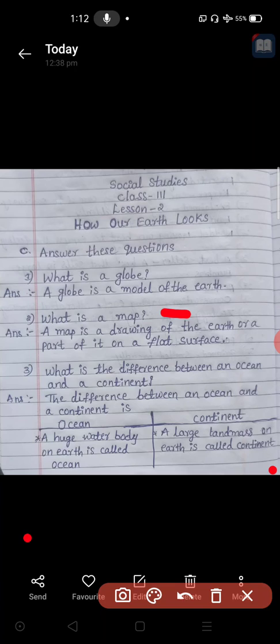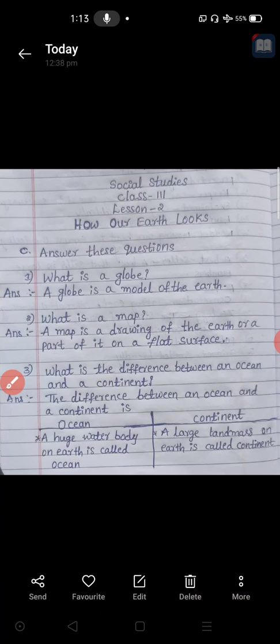You can consider this as: a map is a drawing of the earth. Whole earth also we can draw, or part of our earth also we can draw. Where can we draw? On a flat surface, which is level, which is flat. On that surface we can draw. It may be a drawing sheet, or it may be white paper, wherever you can draw. That drawing is called a map. Then let us go to the third question.